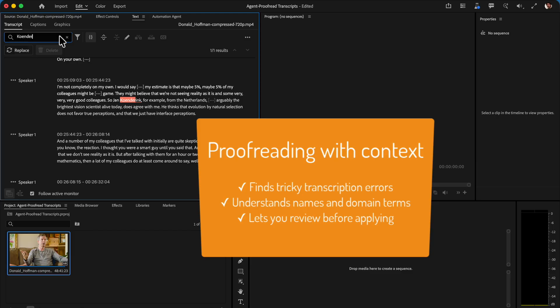The important point is that the agent is not just comparing words. It understands the context of the interview, suggests likely corrections, explains its reasoning, and then applies the changes directly inside Adobe Premiere, while still letting you review uncertain cases before everything is changed. That makes this workflow especially useful for names, technical terms, company names, and all the little details where a transcript only becomes reliable when someone actually understands what is being said.